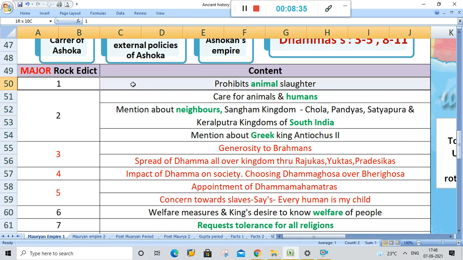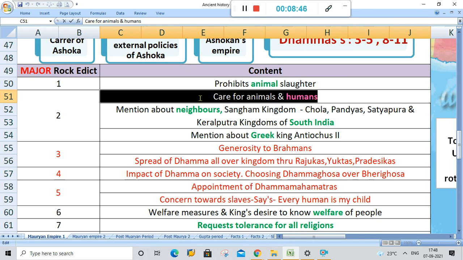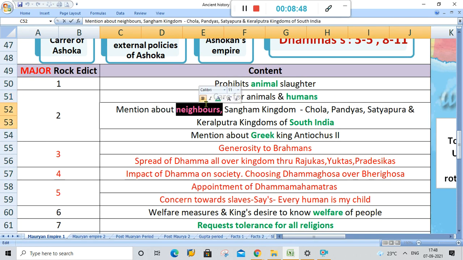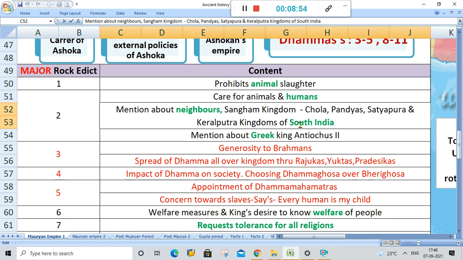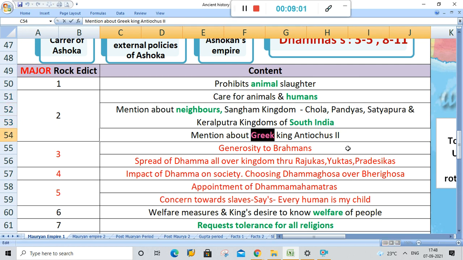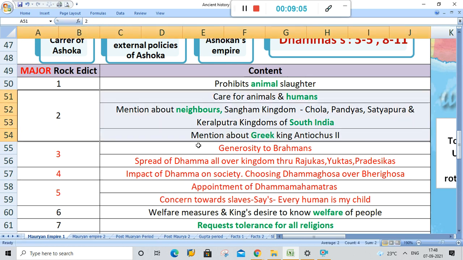In the first place, I told you to remember the animal. So the first rock edict is animal, it prohibits animal slaughter. In the second case, I told you to remember humans as a main word. So: care for animals and humans, mentions neighbors, the Sangam kingdoms, Chola, Pandya, Satyaputra and Keralaputra kingdoms of South India. This was another major word that I said to remember. And mention of a Greek king was also there in the second rock edict.